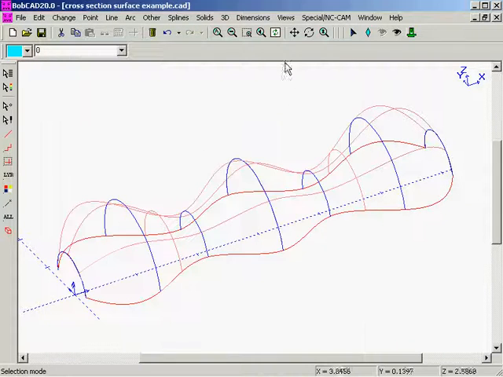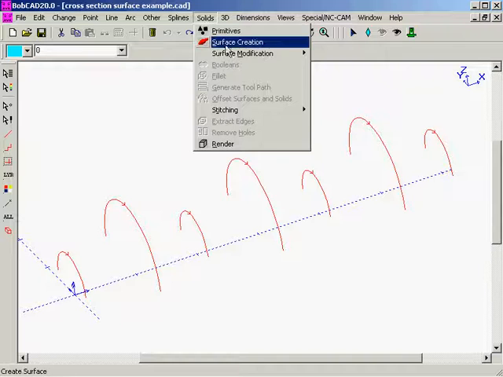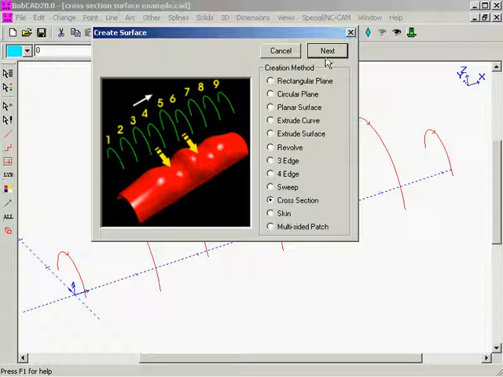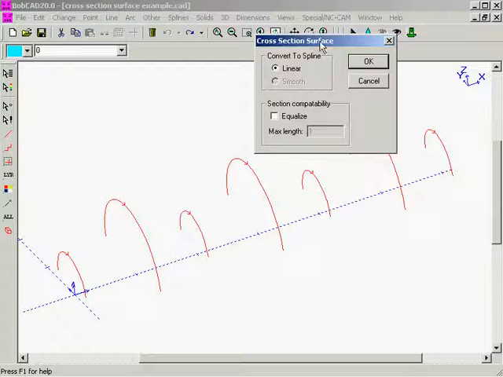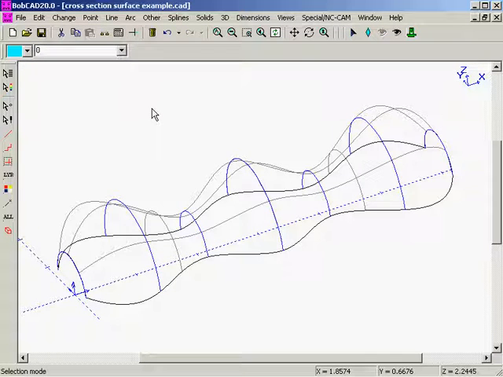Now, in this particular case, there's actually an easier, faster way of selecting your geometry. Because this is an object-action type function, you can actually use pre-selected geometry. Simply hold down your Shift key and select the ends of each cross-sectional chain, just like I'm doing here. When finished, go to the Solids menu, Surface Creation, Cross-Section, and select Next. This automatically brings up your cross-section surface box. Select OK. There's your surface.